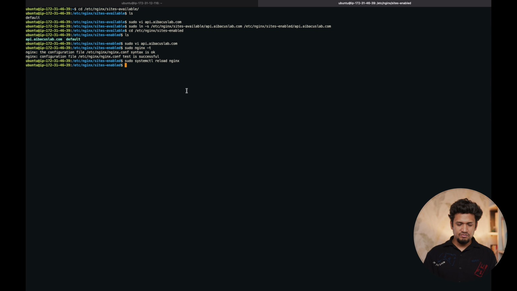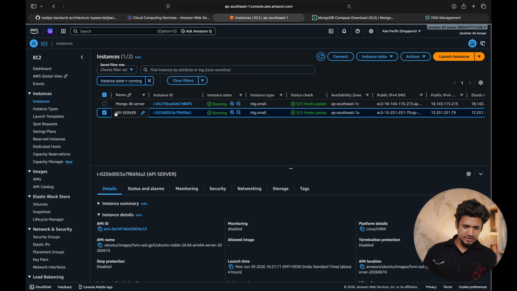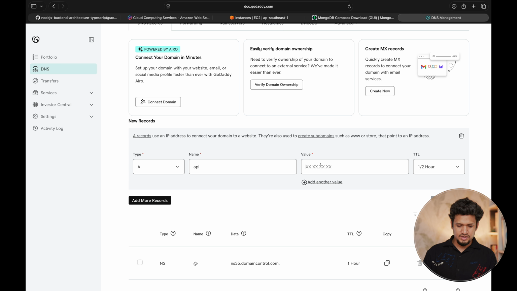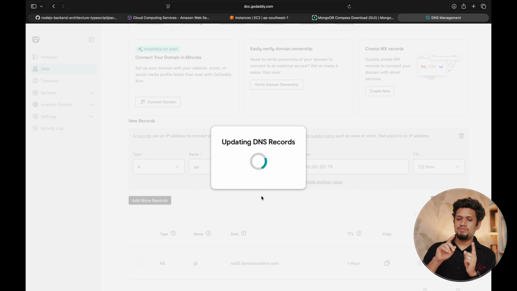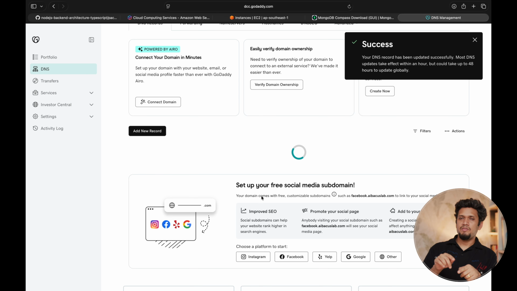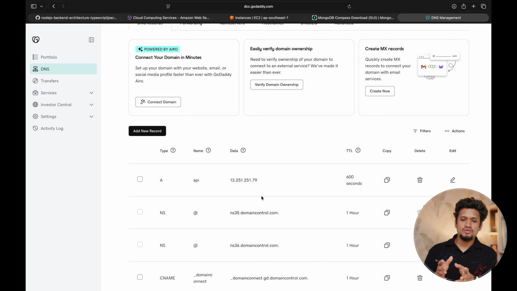IP address of my server, I need the public IP address, which I will get from here. API server, this is public IP address. This I'm going to provide here and save it. Now whenever there will be a call on api.abacuslab.com, GoDaddy, the DNS provider, is going to route it to the IP address that we have provided.